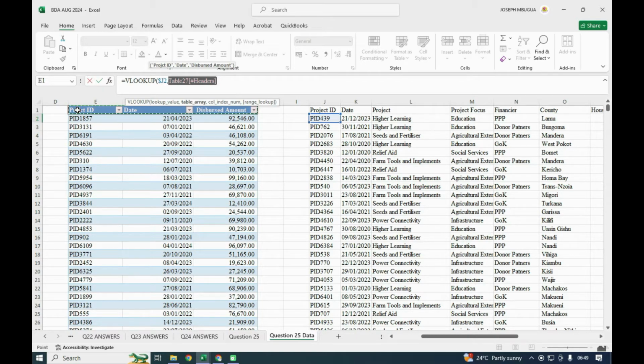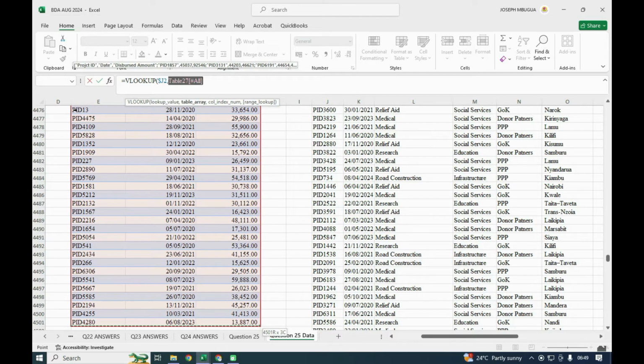We just use Control Shift: after highlighting the first row, Control Shift, then down arrow, and it will highlight the entire thing. Remember, for this table we have 4,501 entries. Then I'll put a comma.